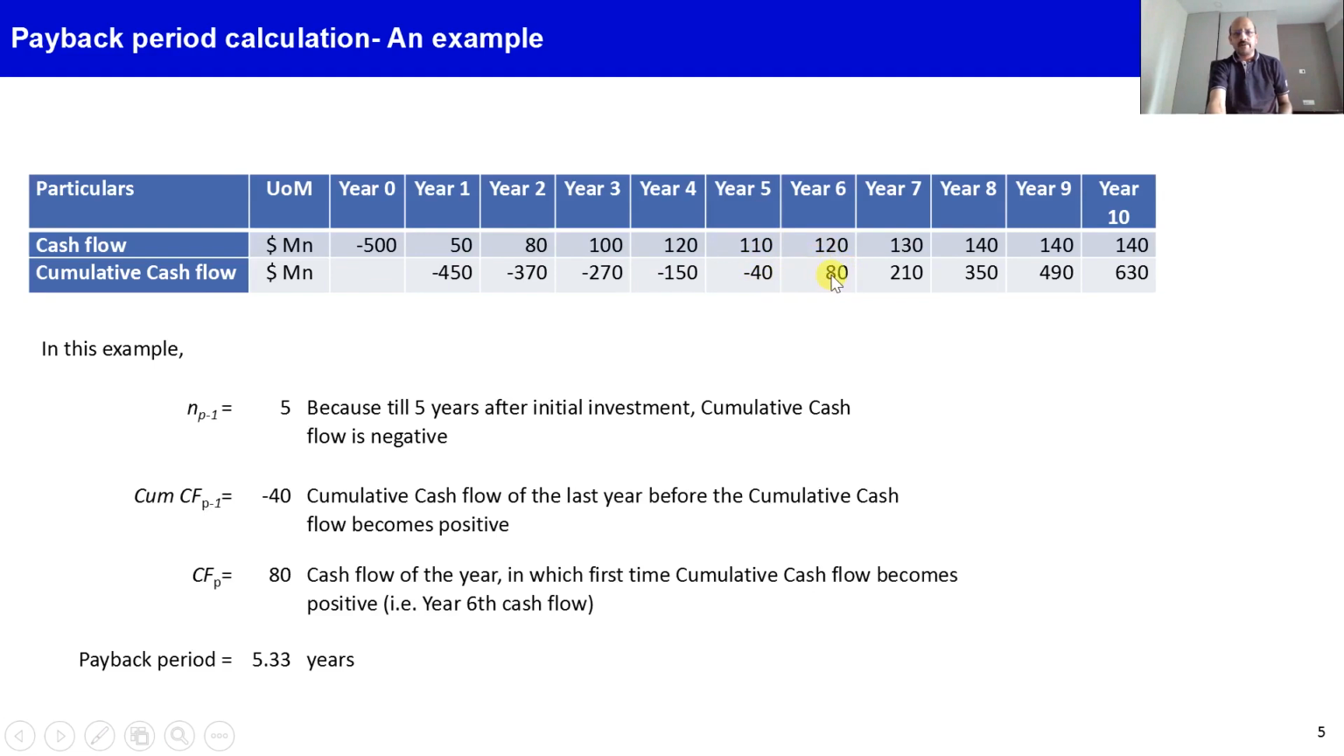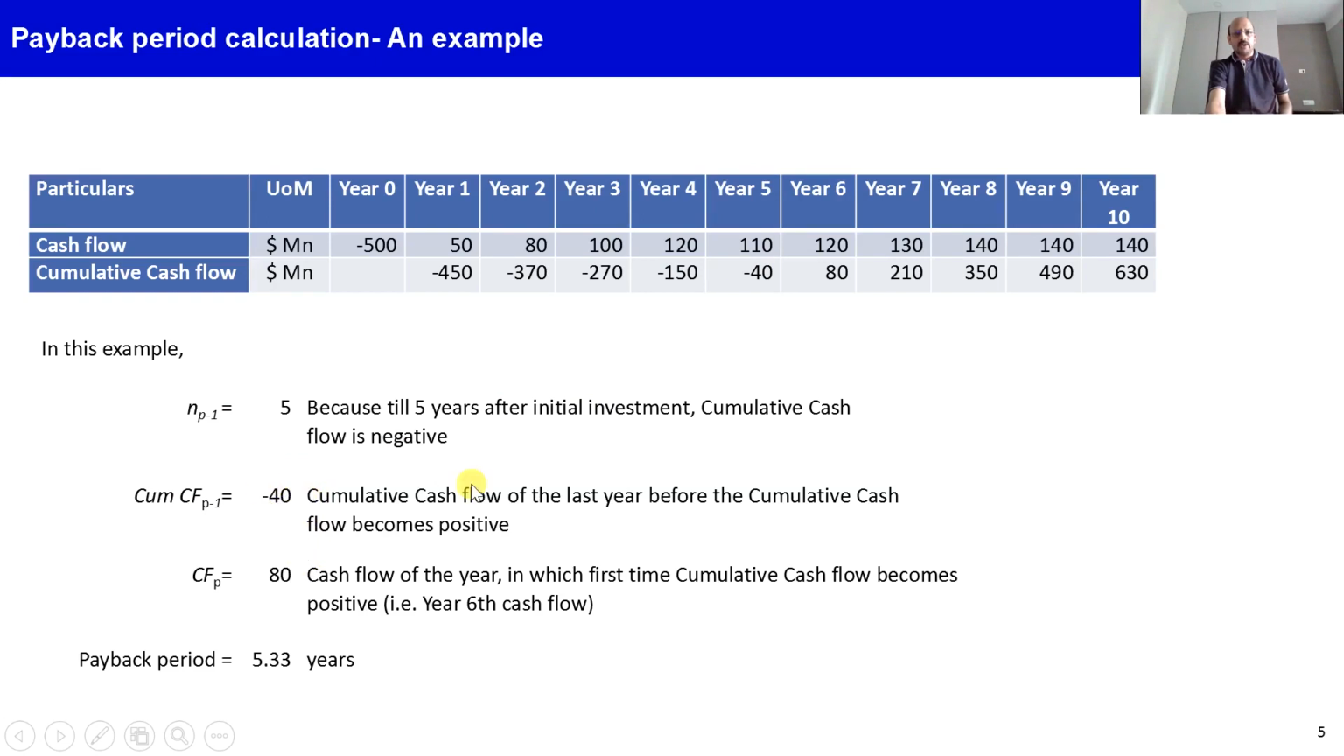So when we have to calculate using that formula, we say NP minus 1 is 5, because till 5 years after the initial investment, cumulative cash flow remains negative. So up to here, the cash flow is negative. So 5 is the NP minus 1 value. Then the cumulative cash flow of P minus 1: at this year, the cumulative cash flow is still minus 40. So that is taken as the numerator, and that is multiplied by -1, so it becomes positive.